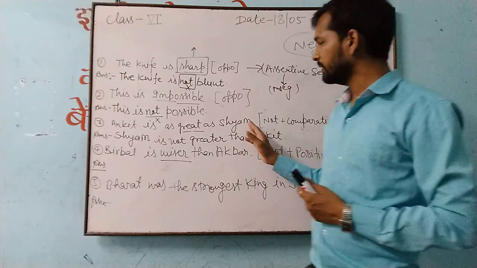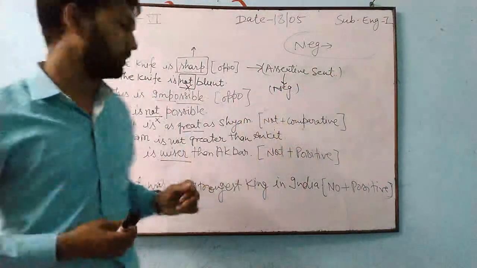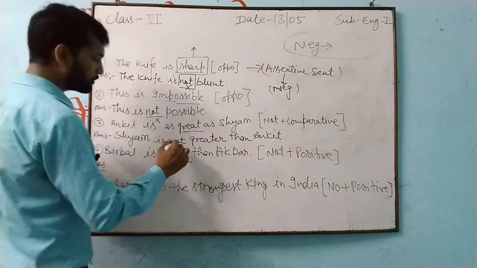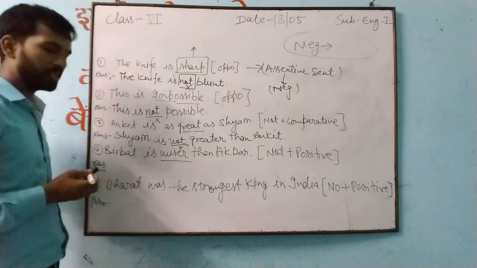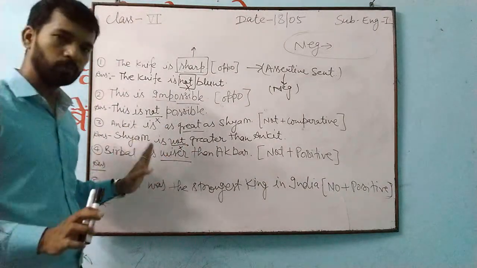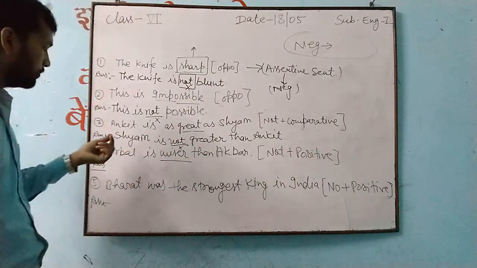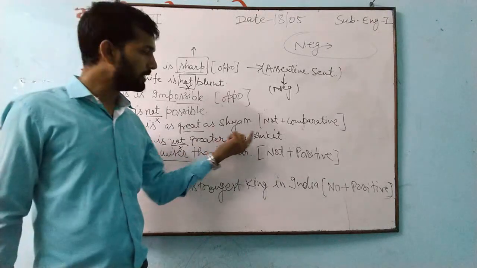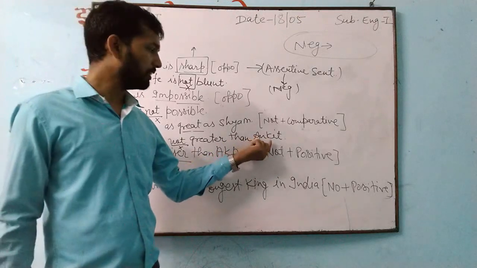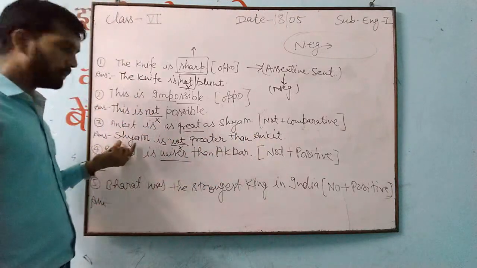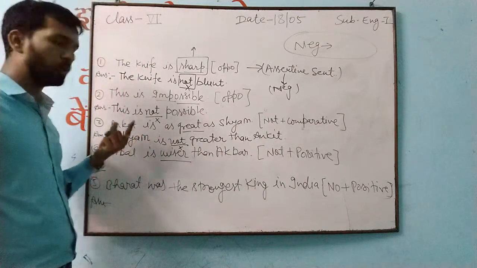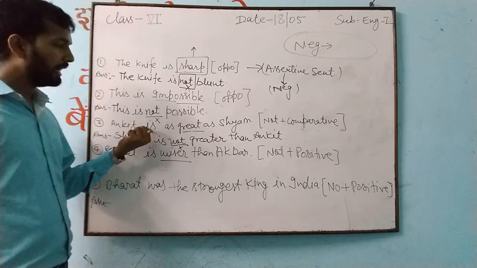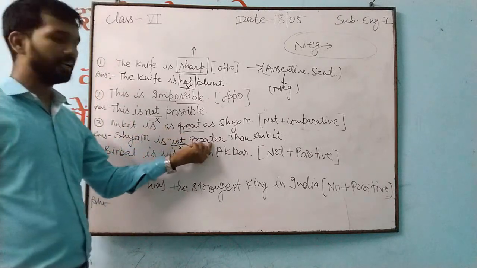And now this sentence, when you are changing into negative, this is affirmative. When you are changing into negative, first of all you will remove this not. Understand that? You remove this not from here. No confusion in that. And after removing, see, is will be at its place. After then, the word that is coming here, Ankit, you will place at the place of Shyam, and Shyam will go at the place of Ankit. So Ankit is as, see, greater change into what?